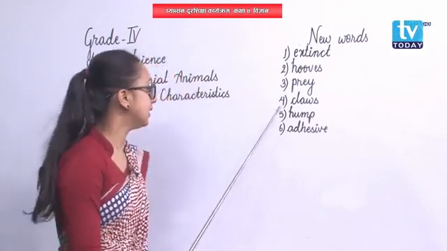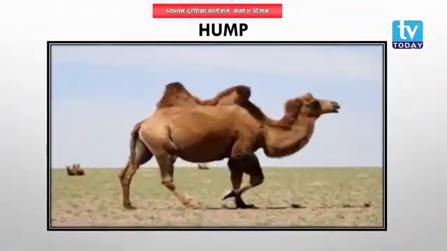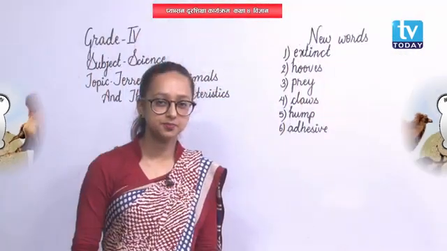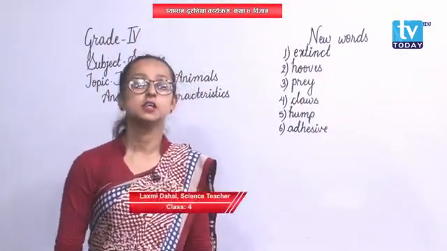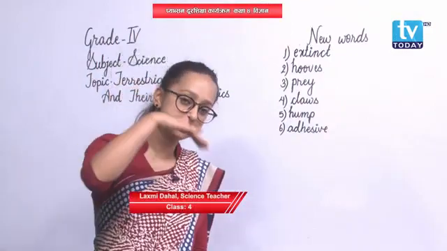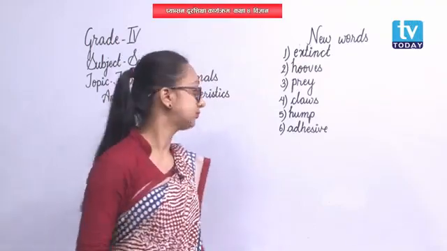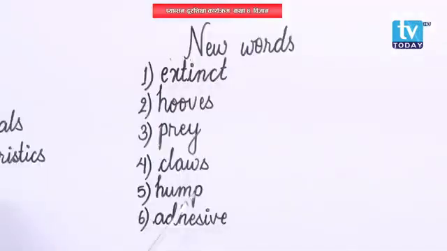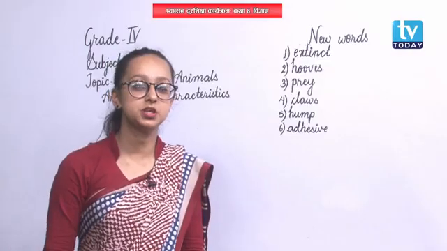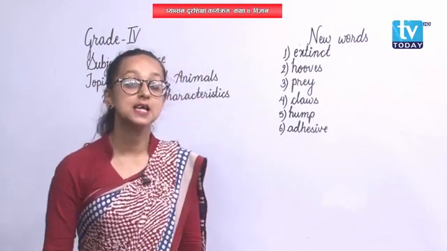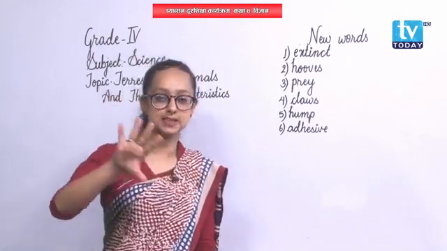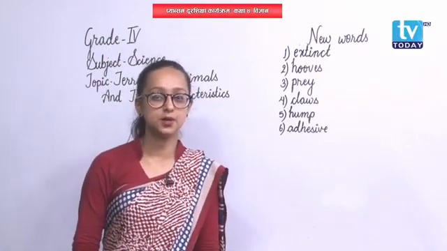Then next is hump. We have learnt that a camel has a hump on its back, isn't it? So hump means the raised part on the body of animals. And then number 6, adhesive. What is adhesive? The sticky material. The sticky material that can easily stick is adhesive.